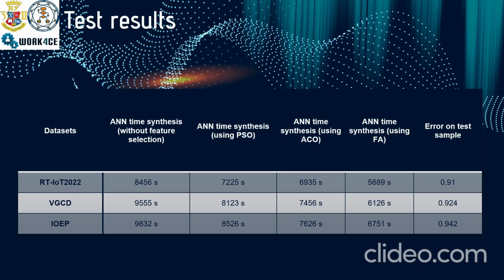Because usually when we have a very similar number of instances and features, the connections between data are very similar and it is very difficult to choose which features are not so informative about the data. And you can see that in the different cases the error in the test sample was very similar. So we can say that using swarm intelligence for preprocessing can make the time of synthesis faster, but is not so important for the error.